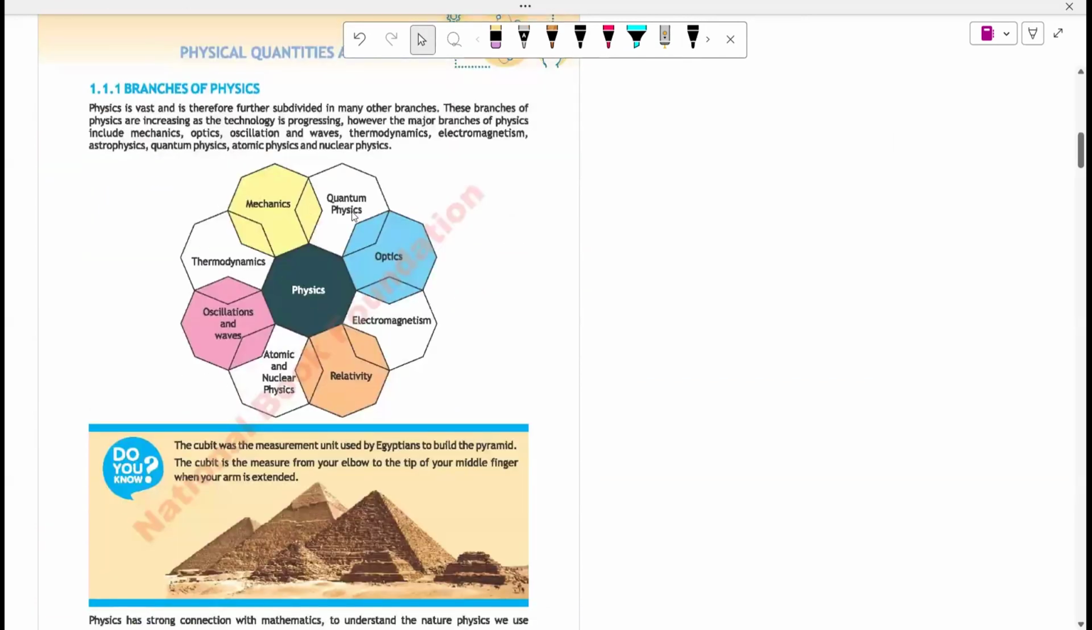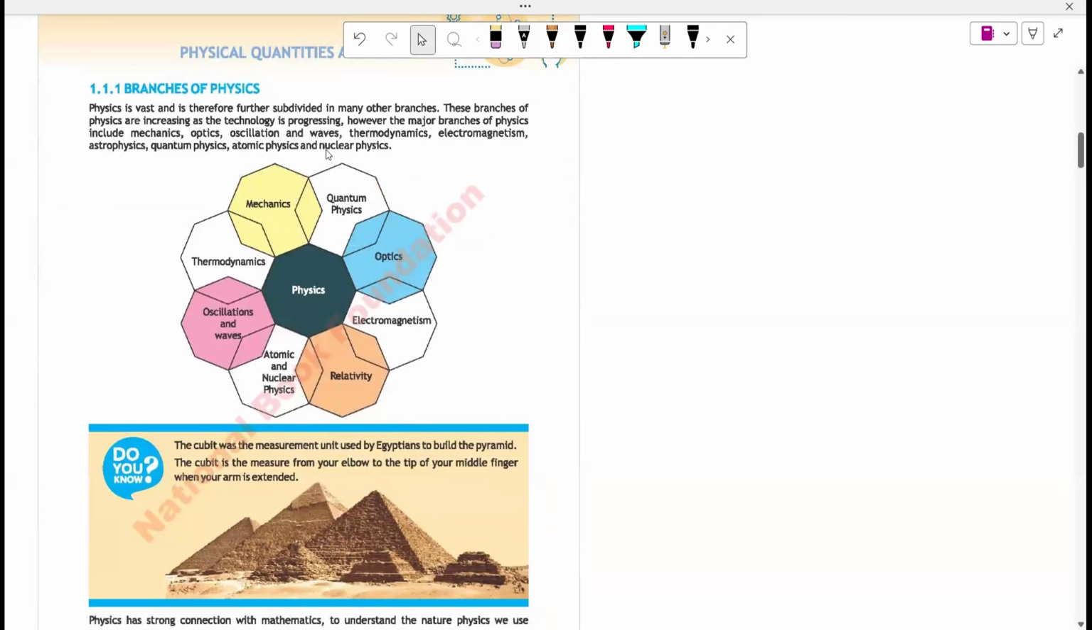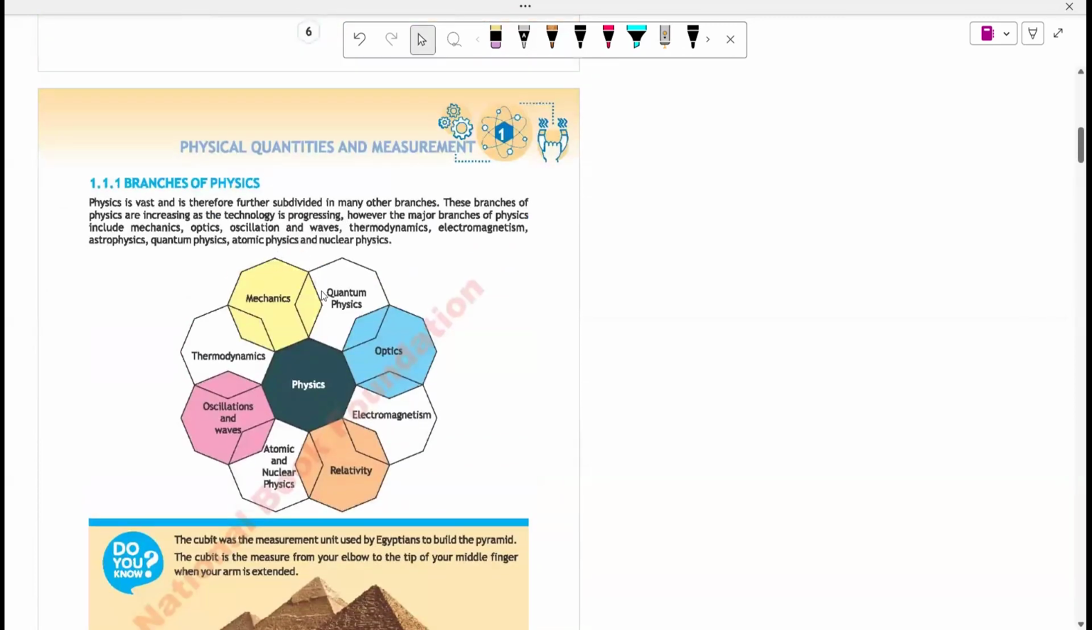So the branches of physics, we have quantum physics, optics, electromagnetism, relativity, atomic and nuclear physics, oscillations and waves, thermodynamics, and mechanics. I'll explain to you individually. Mechanics basically deals with, I have the definitions of them. Let me take you.